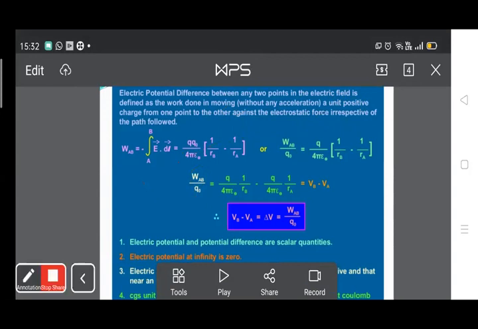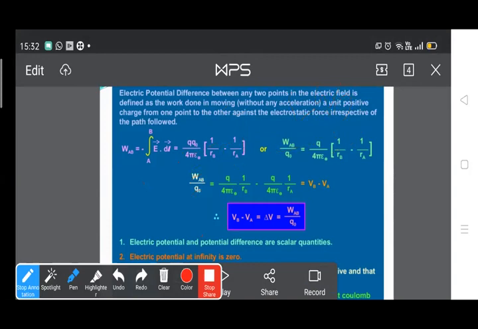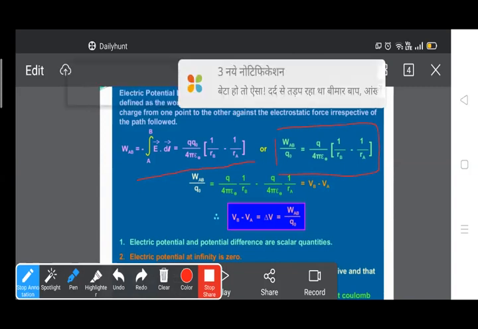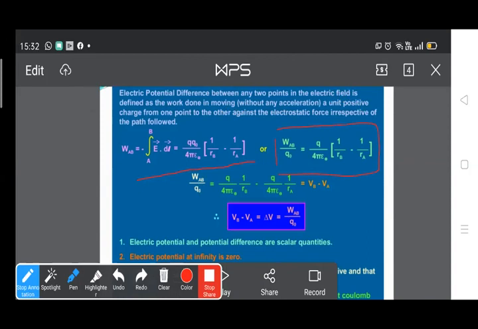Clear? This formula gives q naught upon 4 pi epsilon naught into (1 upon rB minus 1 upon rA). And we can write W_AB upon Q naught equals Q upon 4 pi epsilon naught into (1 upon rB minus 1 upon rA).